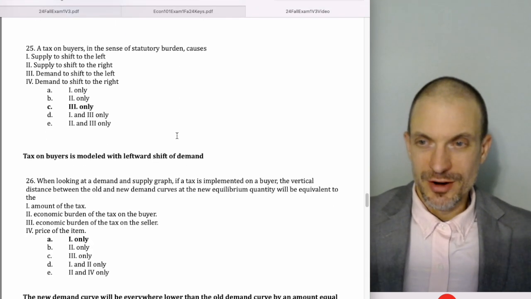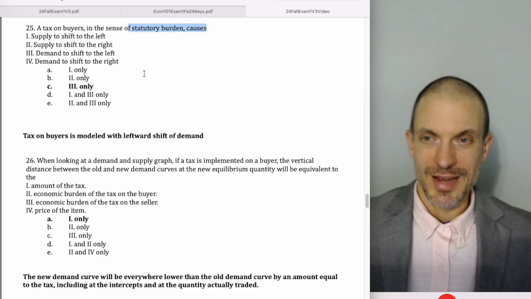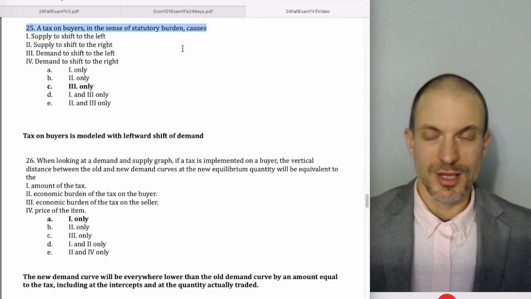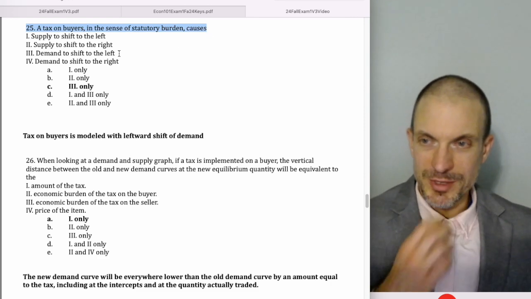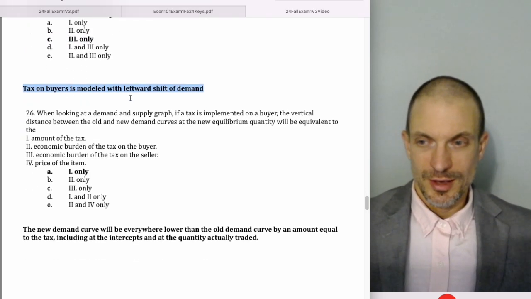A tax on buyers in the sense of statutory burden. So a tax on buyers will model with a leftward shift of demand, right? Statutory burden. Economic burden would mean buyers have more, or demand is more inelastic, but statutory burden is saying, how are we going to model this? Who's literally responsible for paying the government? So that's going to be buyers. It'll be a leftward shift of demand. So the correct answer is C, item 3, option C.